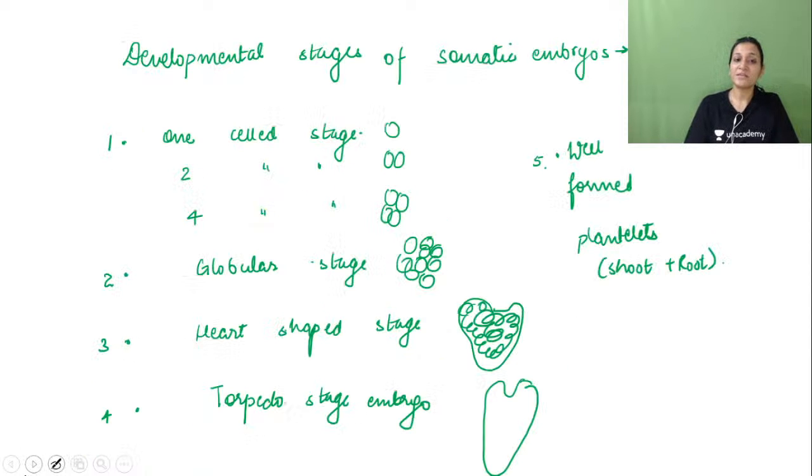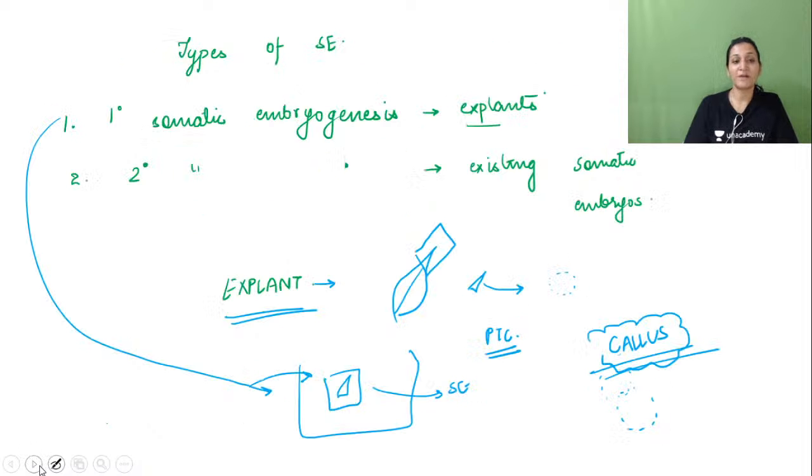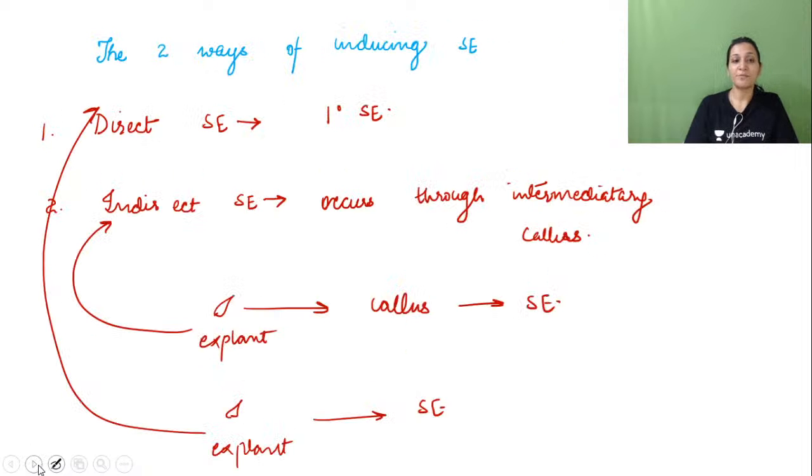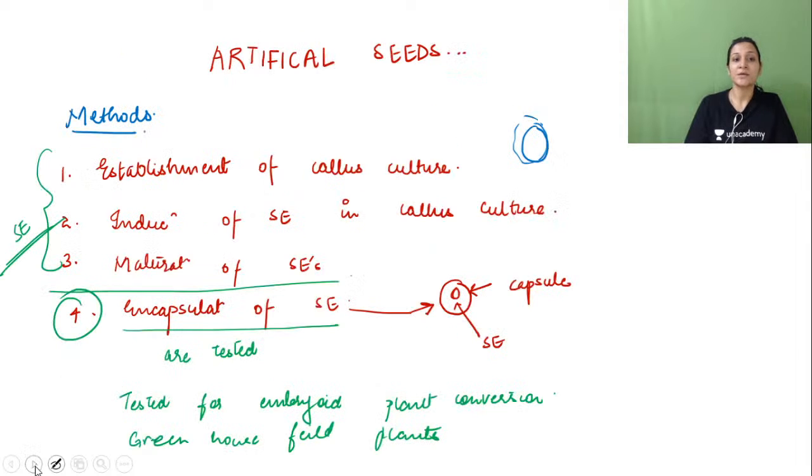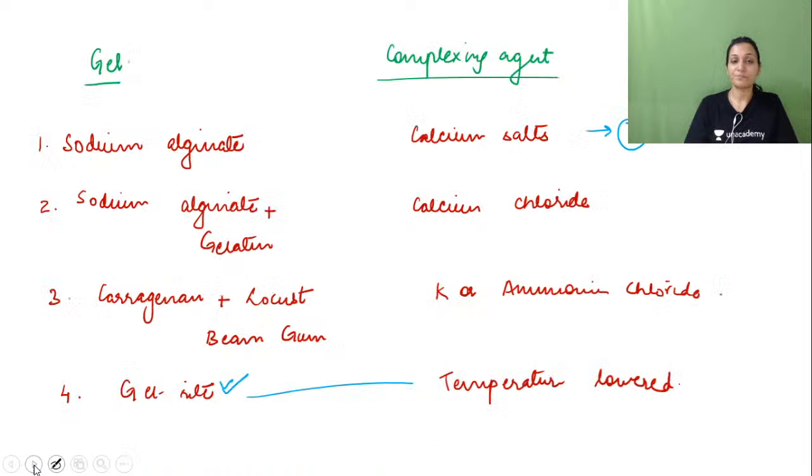After that, we have seen developmental stages of somatic embryos, that is 1 cell, 2 cell, 4 cell, globular stage, heart-shaped stage, torpedo stage. Then we have seen the types of somatic embryogenesis, then the ways of inducing somatic embryogenesis, then we have seen the application of somatic embryogenesis, then we have seen the artificial seeds, which was the actual topic. But before that, we should know somatic embryogenesis.